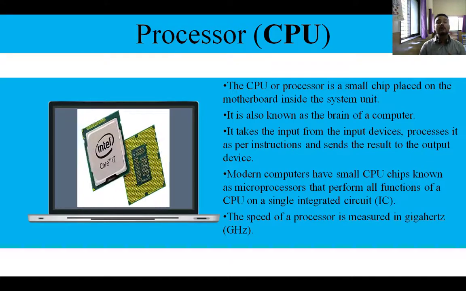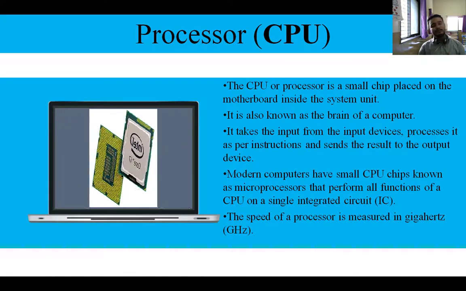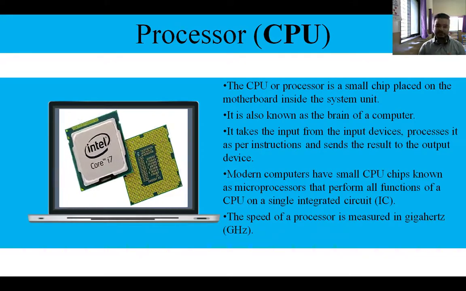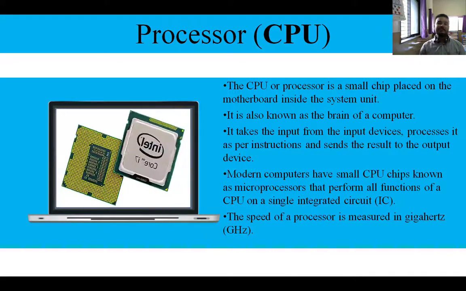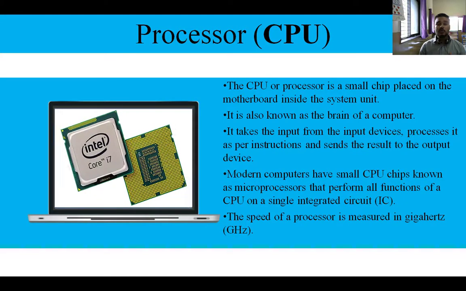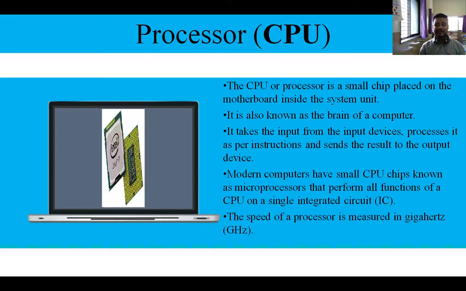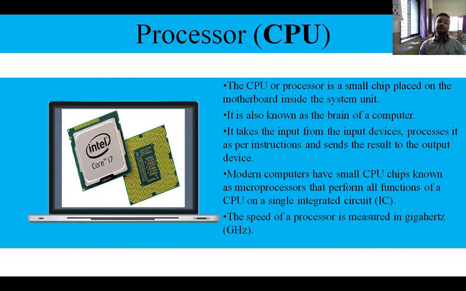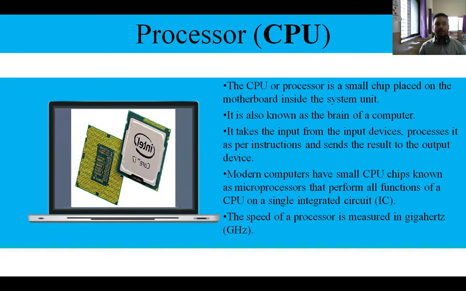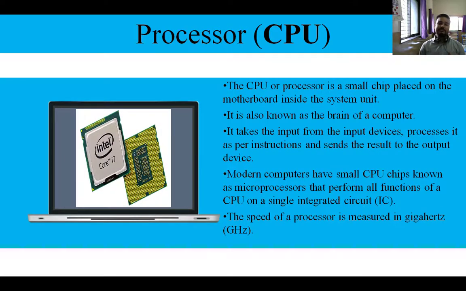What are those called? Microprocessors. And they can do the same function as a processor on a single integrated circuit. Like we have an oven and other electronic gadgets, in which a small processor is there. That processor is called a microprocessor. Got it?